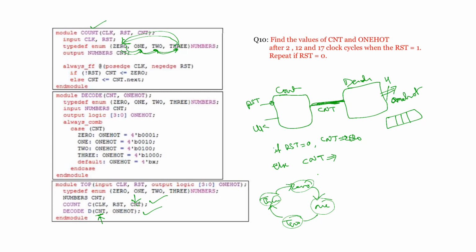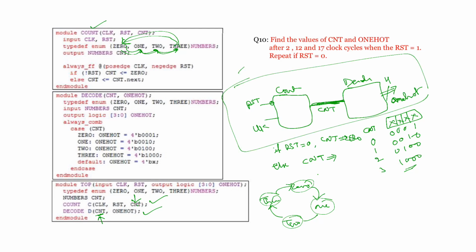If CNT is 0, 1, 2, 3, even though I am specifying the numbers, actually it has been written with spelling. So if it is 0, you are going to get 0, 0, 0, 1. If it is 1, 0, 0, 1, 0. If it is 2, 0, 1, 0, 0. If it is 3, 0, 1, 0, 0. So this is what is happening. If nothing matches, then by default it has the X. So now, these two are going to be combined in a top module in this way.